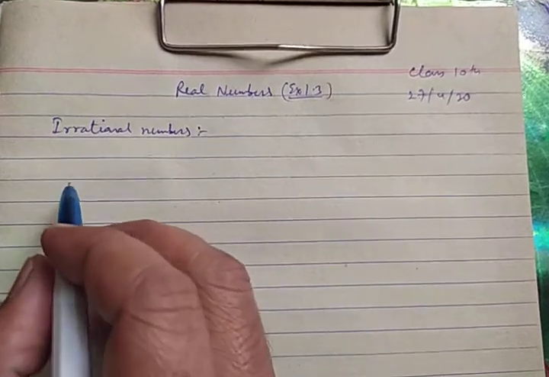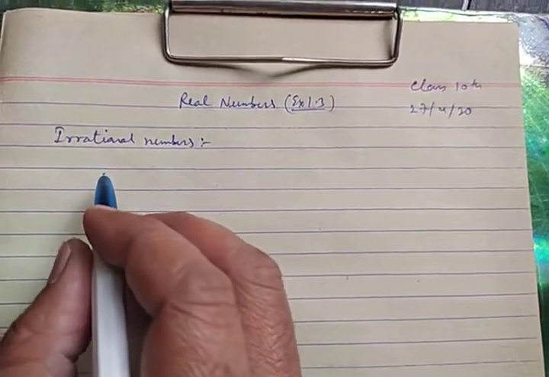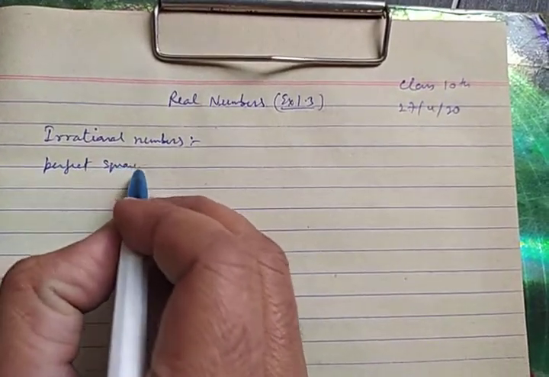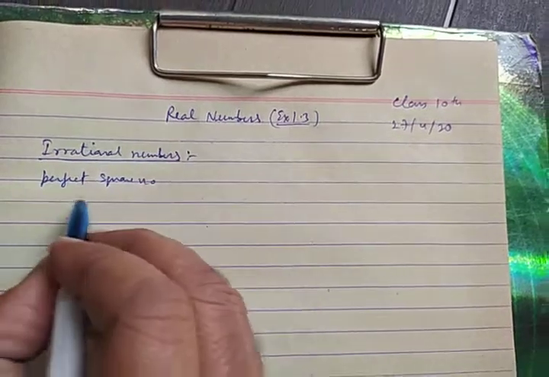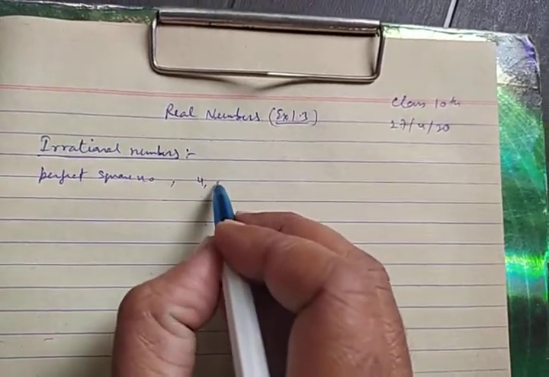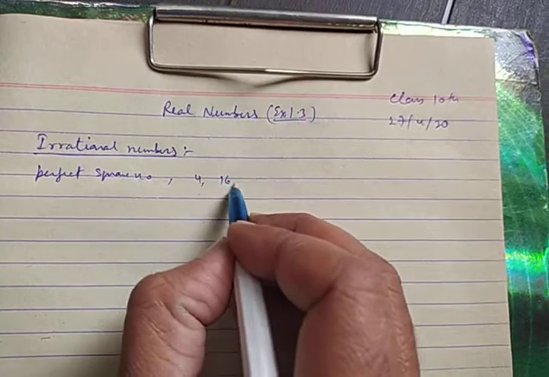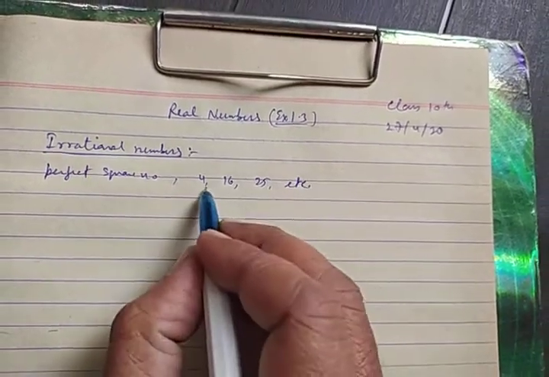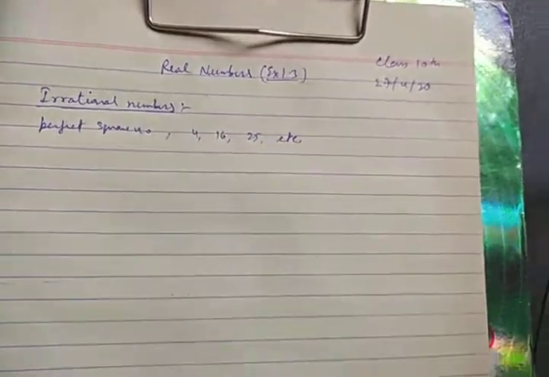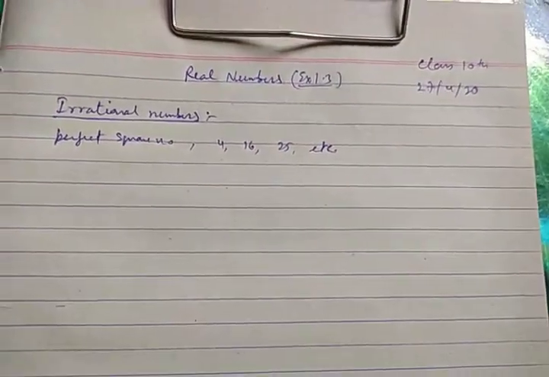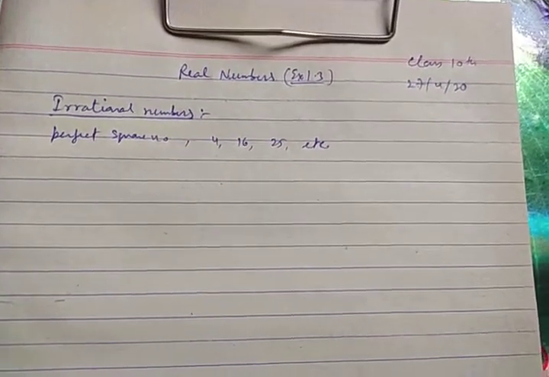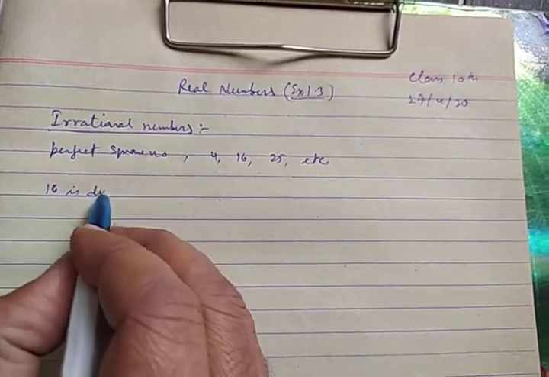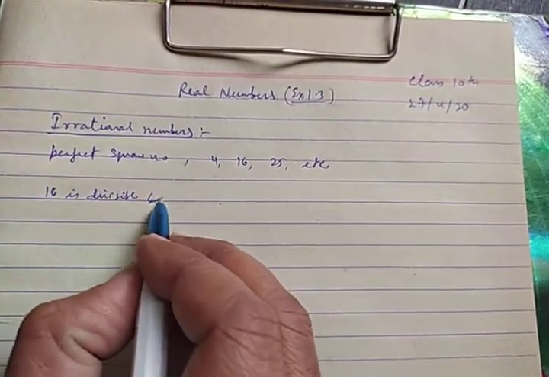Suppose any number is a perfect square number. Perfect square numbers mean numbers like 4, 16, 25, etc. You know all the perfect square numbers. If any perfect square number is divisible by a certain number, let us take the example of 16. 16 is divisible by 4.